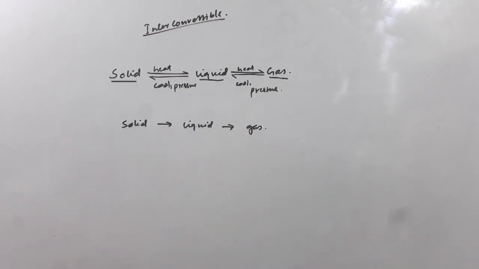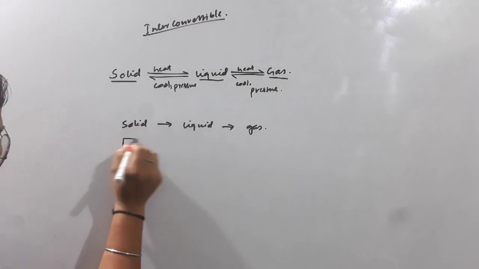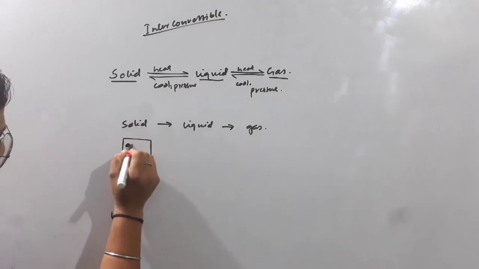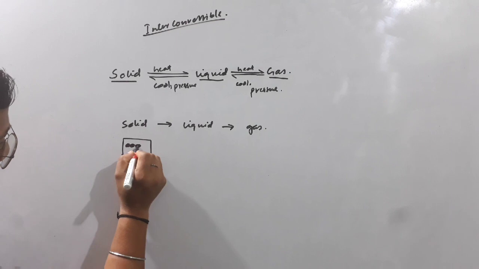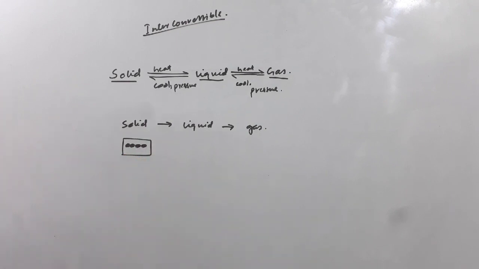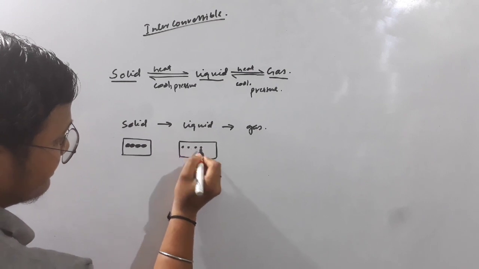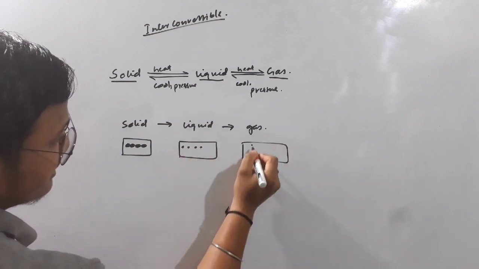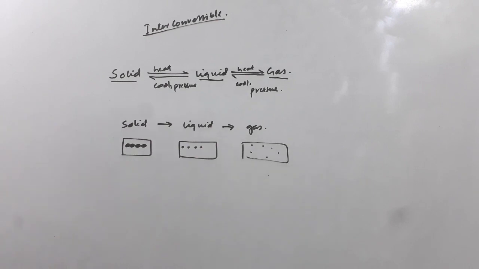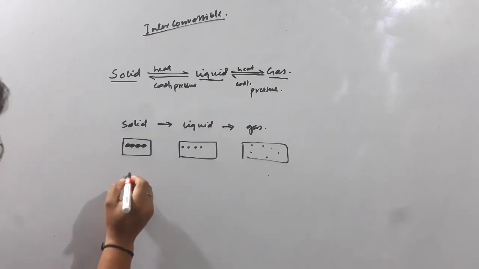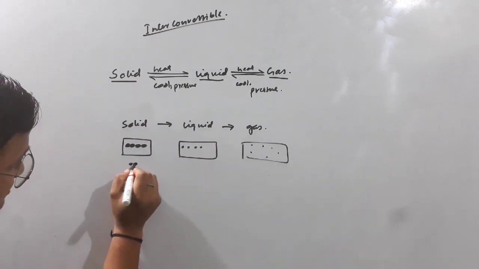Now let's go through the main concept of it. In solid state, the particles are held closely together, they are attached. In liquid, the particles maintain a gap between them, and in gas they are randomly distributed. Consider there are two particles.